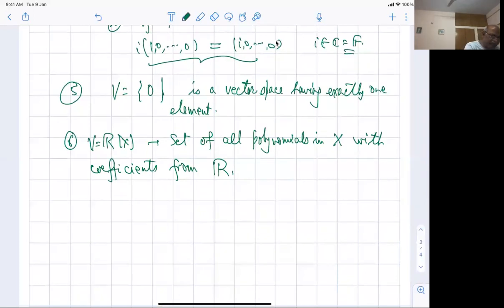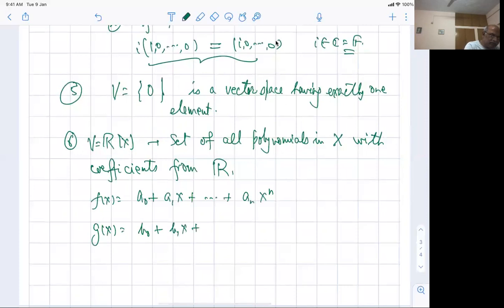You already know that if I have a polynomial f of x, which is a0 plus a1x plus so on till an x to the power n, and another polynomial g of x, which is b0 plus b1x plus so on till bm x to the power m, then what we can do is add extra zeros.